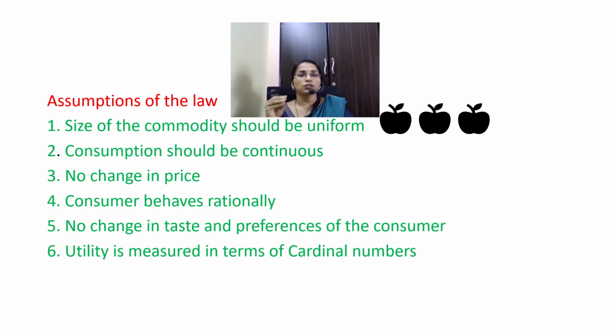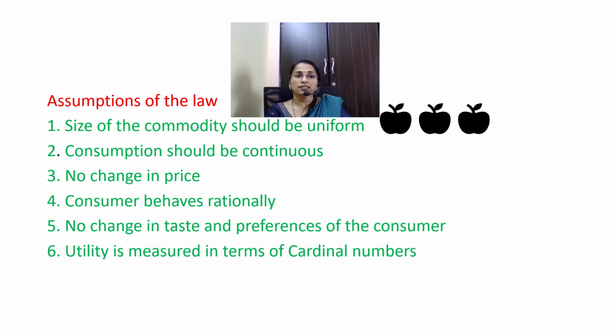In our example we have taken the consumption of apples, so he should have preference towards the consumption of apples only. He should not change his taste and preferences. It means if the first unit is an apple, and for the second unit he consumes an orange, then this law is not applicable. So there should not be any change in the taste and preferences of the consumer.